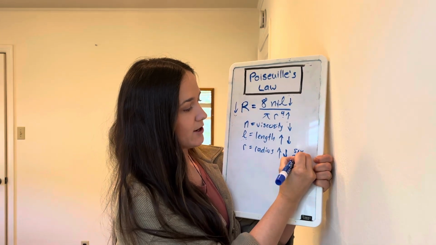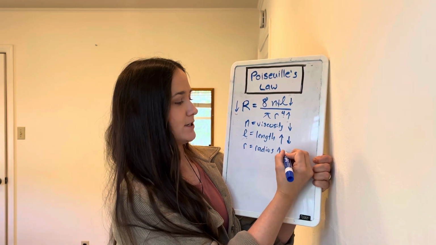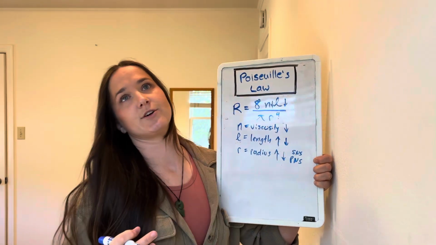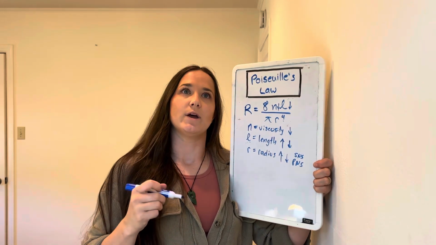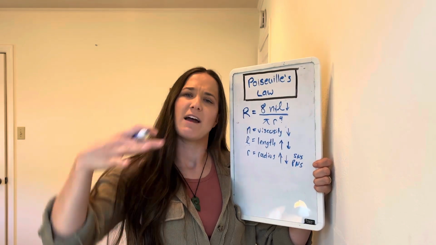Let's talk about parasympathetic nervous system. So in that case, the radius to our peripheries will go down. And therefore, the resistance will increase. And that makes sense because when we are in the rest and digest phase, we don't need all that blood in our hands and fingers and legs. We want everything in the center here.